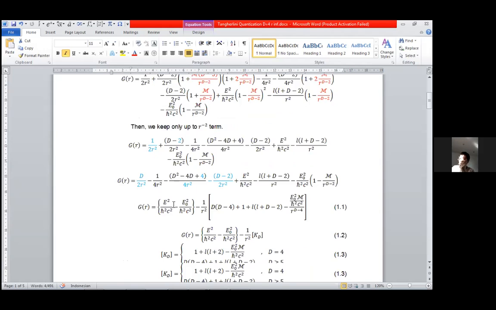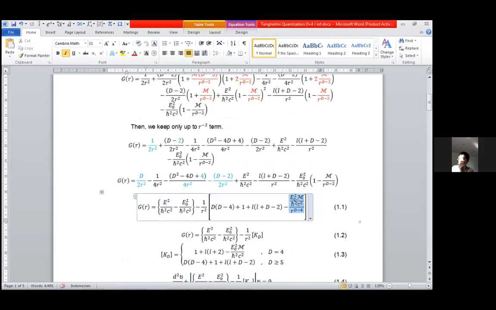And we can see here that we have this part, and this part lasts only for d equal to 4. And for d equal to 5, this can be omitted because the order will be 1 over r cubed. Because of that, we can summarize that this KD is this one, just a constant. For d equal to 4, we have this.